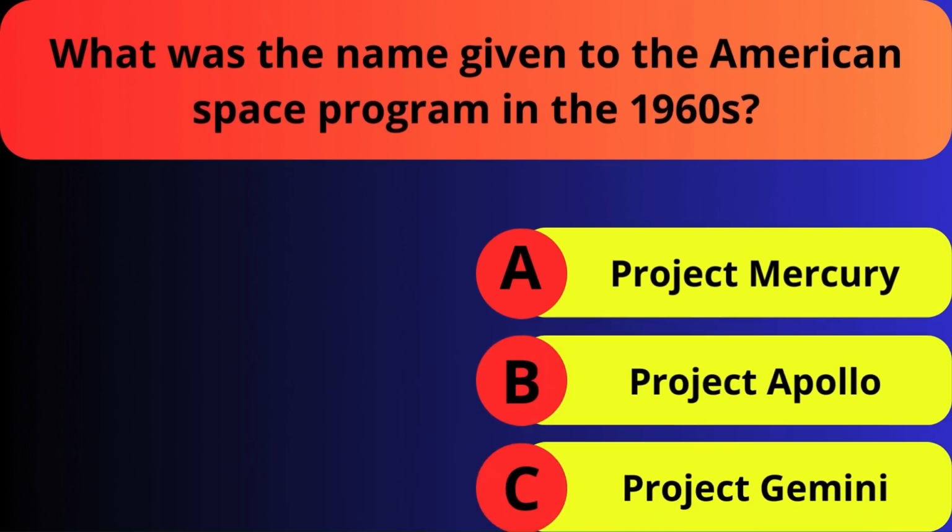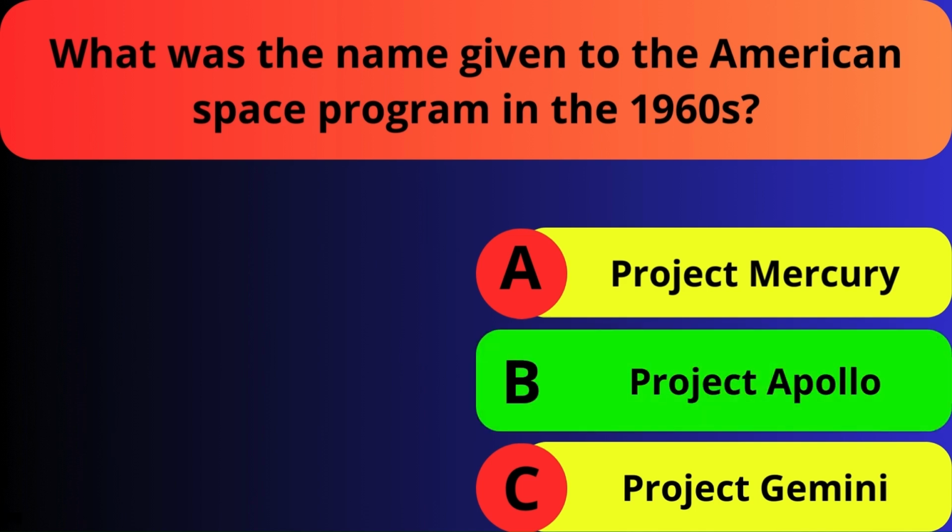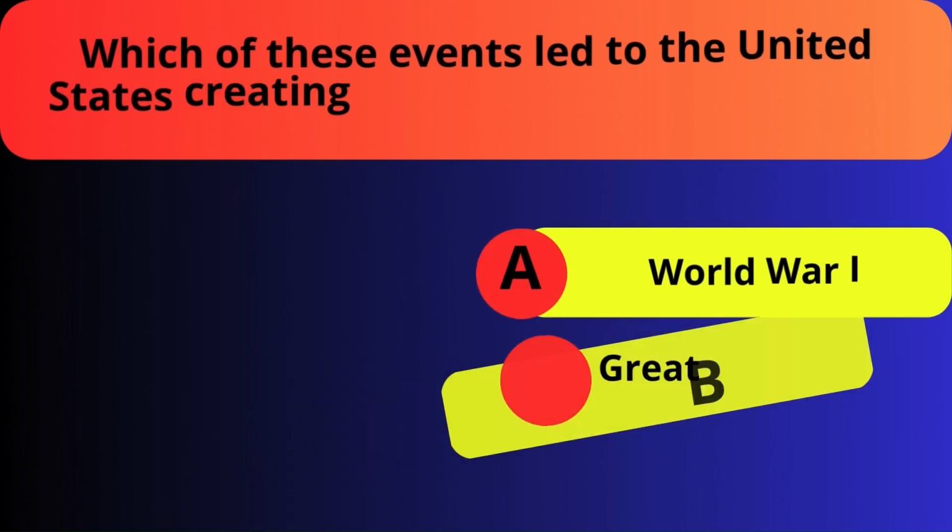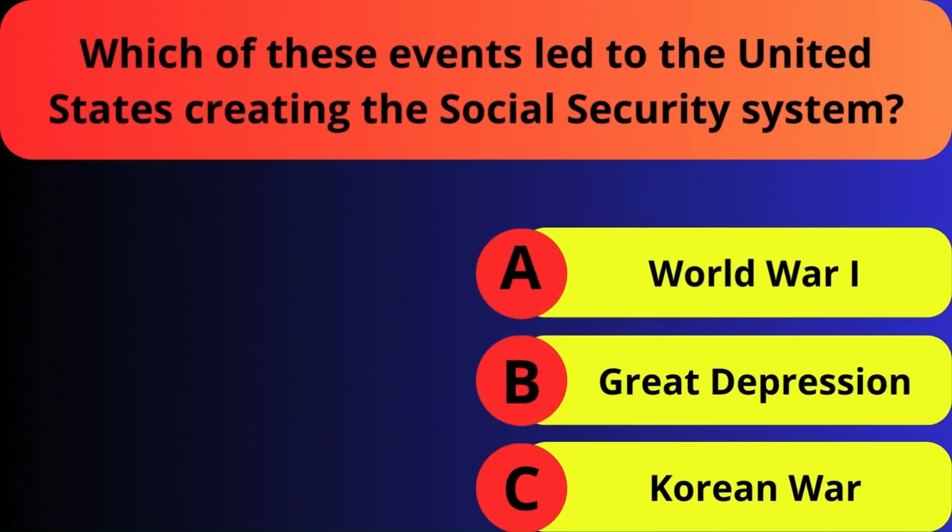What was the name given to the American space program in the 1960s? Project Mercury, Project Apollo, Project Gemini. Which of these events led to the United States creating the Social Security system? World War I, the Great Depression, the Korean War.